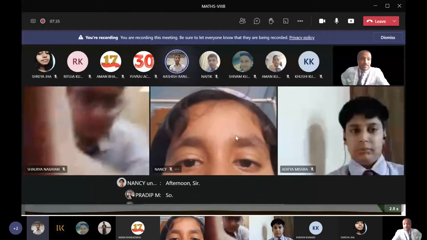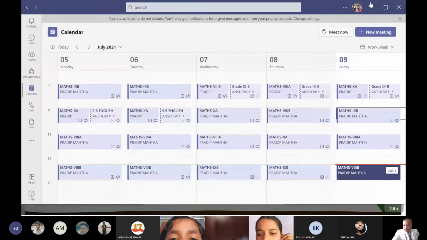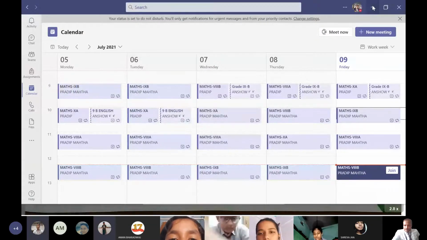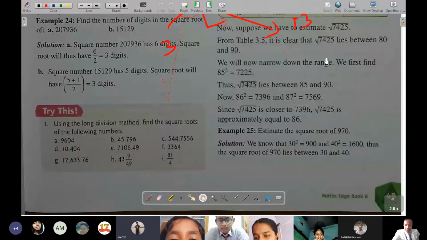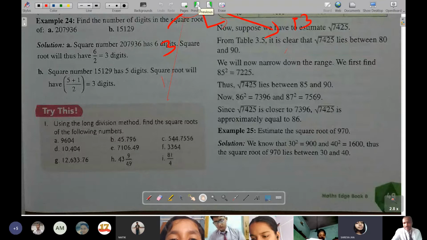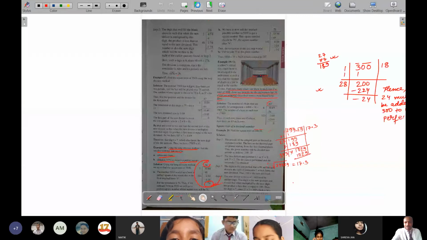Before I continue further, I want to ask if you have got any doubt. Sir, I have doubts in exercise 3.1. Okay, question number one already explained. Sir, I have a doubt on page number 49, try this. Okay. So today I'll be explaining page 49, try this also. So I'll take first the doubt of exercise 3.1.